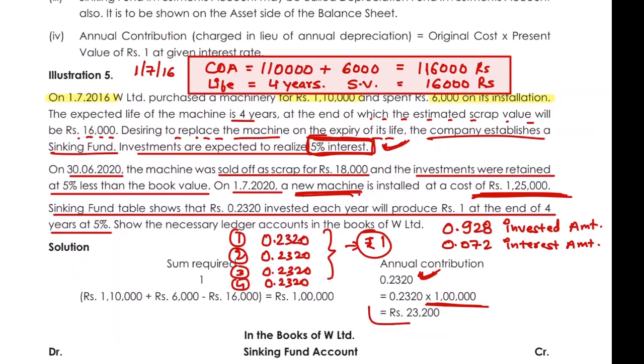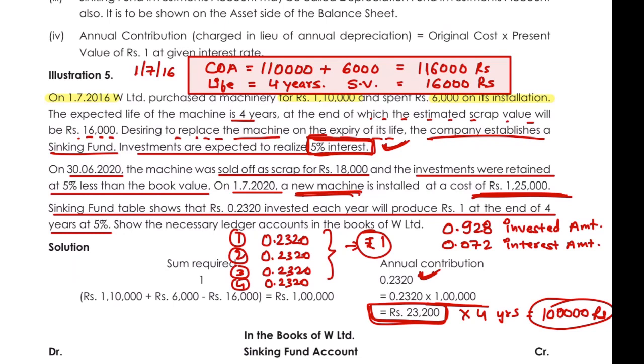So every year if I contribute 23,200 for 4 years, I will get 1 lakh rupees at the end of the 4th year. Okay, so that is the calculation we have done till now.